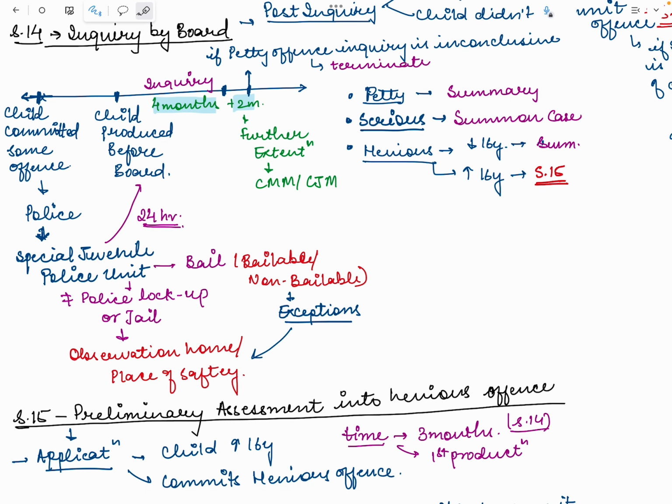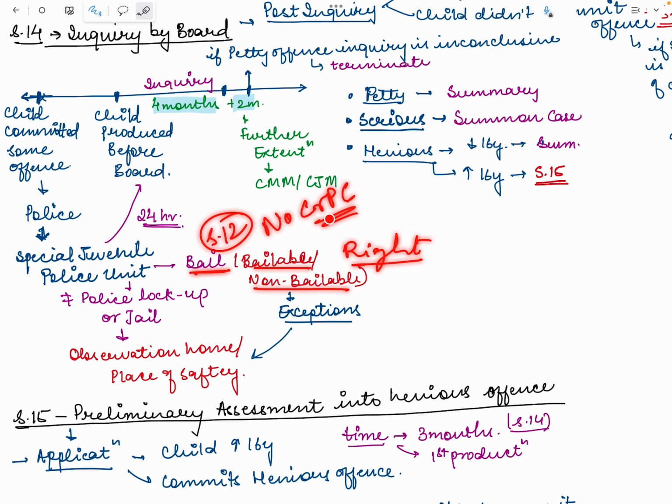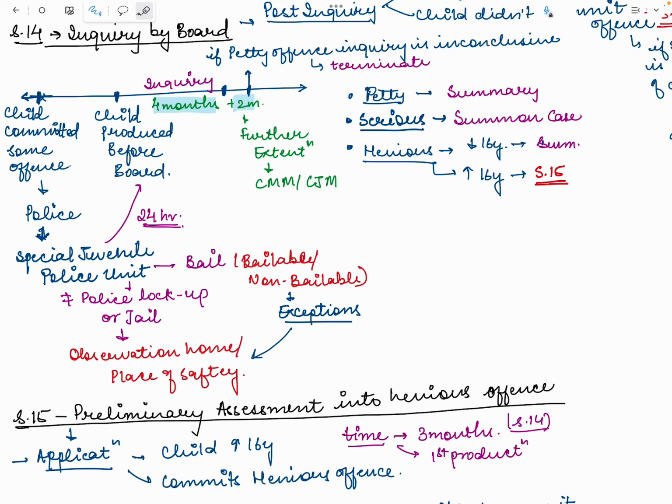One thing to note here is the bail provision given under section 12: the child will be given bail, whether in a bailable or a non-bailable offense, as a matter of right, because section 12 specifically provides that notwithstanding anything contained in the CrPC, bail will be given to the child in both bailable and non-bailable cases. But there are certain exceptions to it.